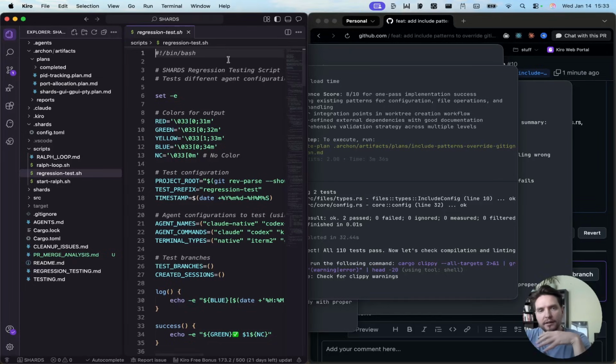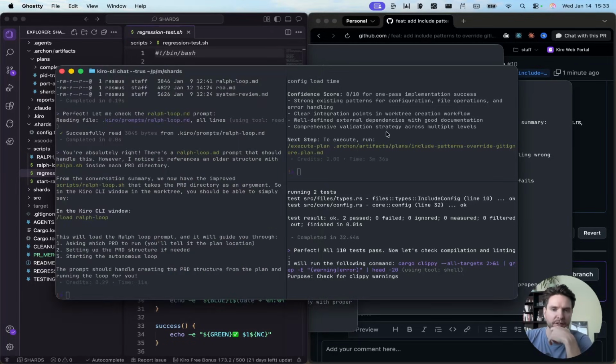Once we start building the UI now, I'm also going to look for some ways that we potentially can have a feedback loop brought back into the Kiro CLI, maybe through some MCP server or some way of giving it a visual of the application. Maybe we can just do something with screenshots as well.